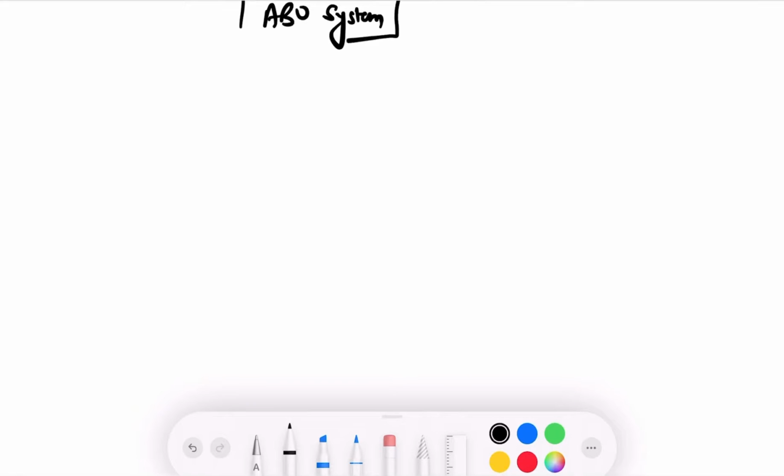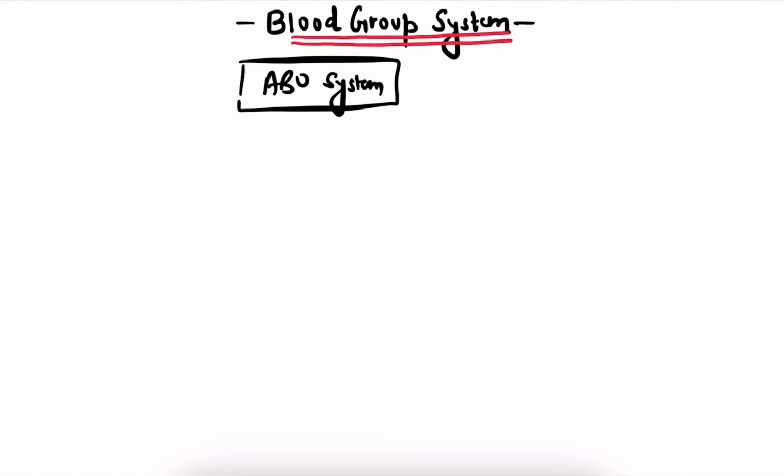We will discuss this one. But truly speaking, there are more than 30 types of blood group systems. But we are concerned about the ABO system, and everyone discusses the ABO system. The reason behind it is that the ABO system is more susceptible to immunological reactions.